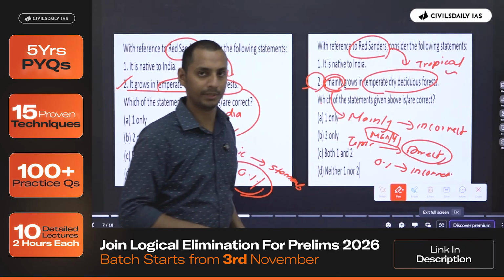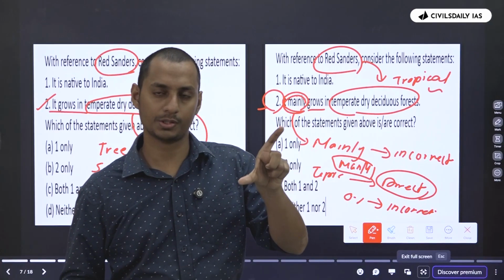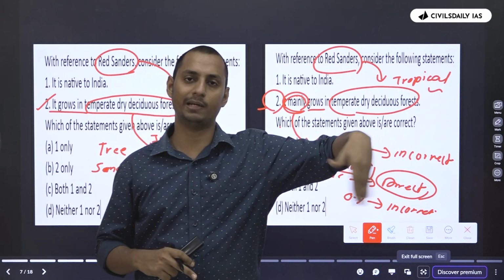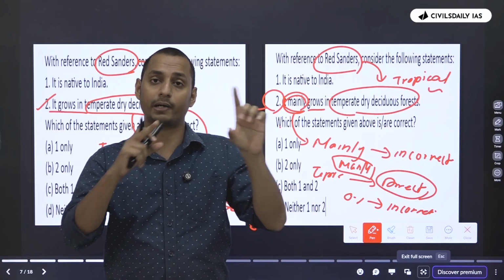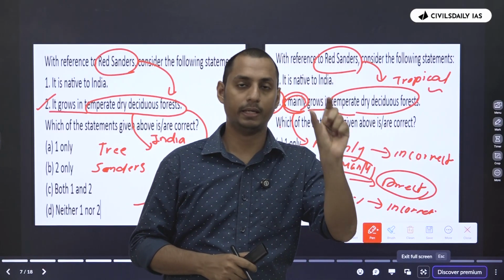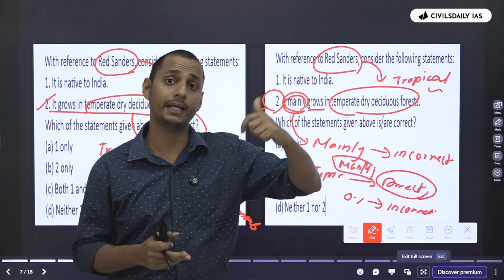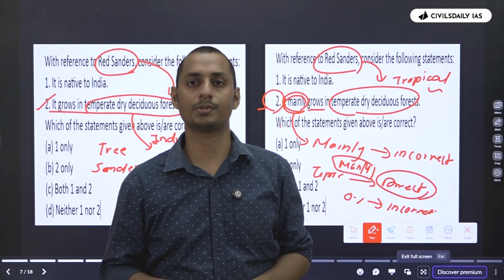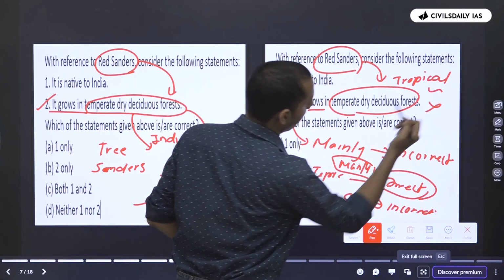So this is the way you have to think. Find out whether the topic and the statement have a direct relation. If there is a direct relation, even if the word mainly or primarily is introduced, you can take it as correct. If the topic and the statement do not have any direct relation, you can use your 1% logic to make it correct. But if there is no direct relation and an extreme word such as mainly or primarily is introduced, now why is it introduced? It's introduced to eliminate our 1% logic and make the statement incorrect.